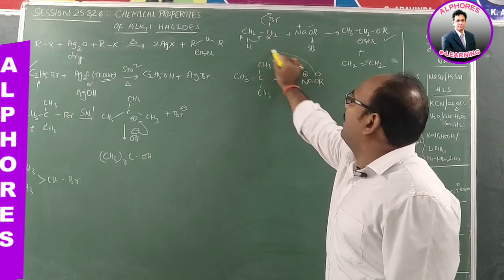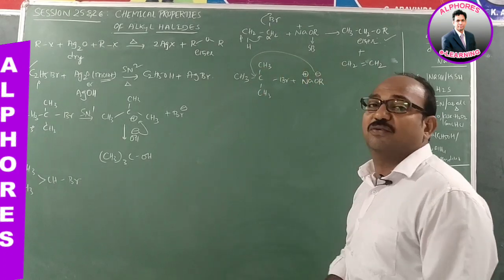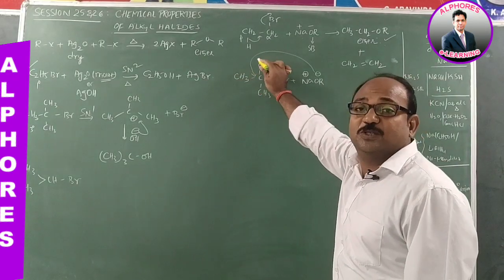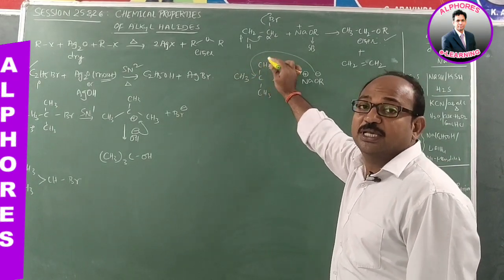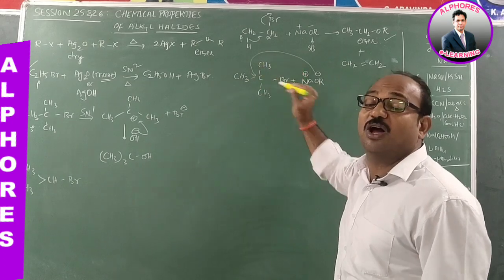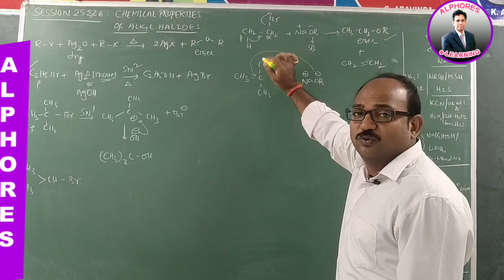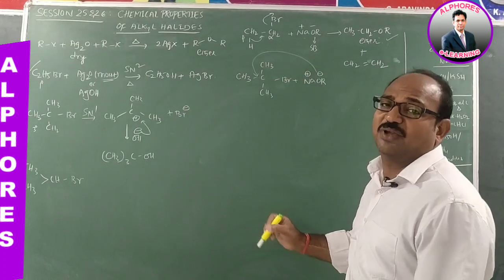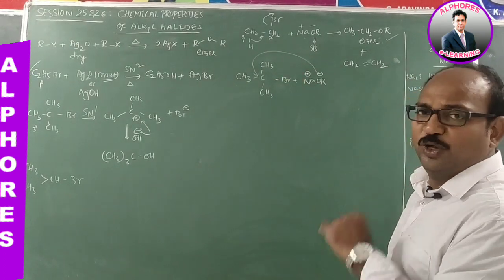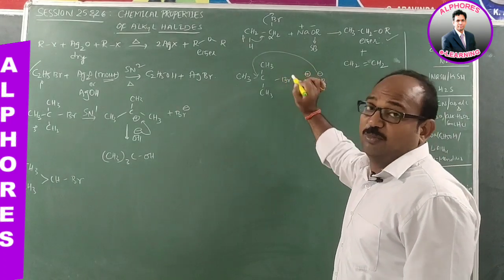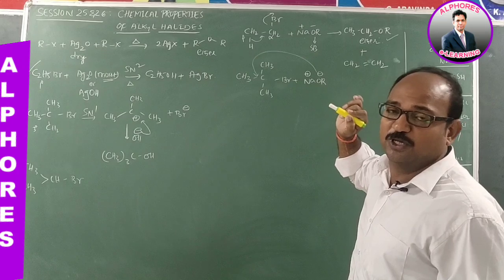Attacking this electrophilic carbon is highly difficult because of steric hindrance from the 3 methyl groups. Since 3 alkyl groups are strongly hindering, approach of this OR minus towards the electrophilic carbon is highly difficult. That's why SN2 is not possible. It is able to form a stable carbocation, that's why SN1 is possible.